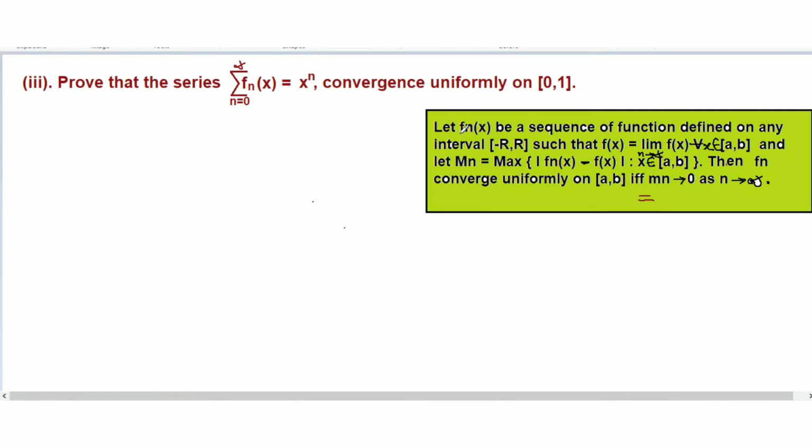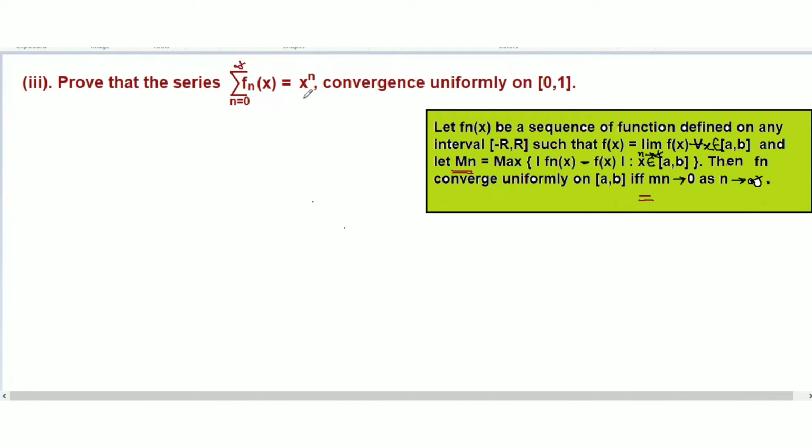This is a sequence fn of functions defined on an interval AB, such that fx equals limit n tends to infinity fn x for all x belonging to AB, and we have to find out Mn here.